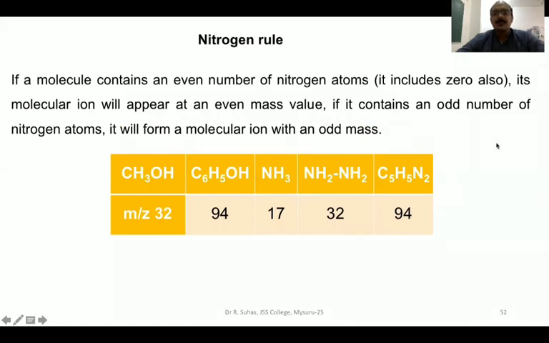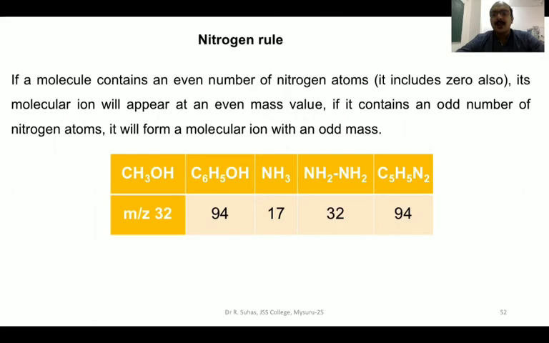The next item that we have to talk about in this module is the nitrogen rule. What is so special about nitrogen? Why do we not have a hydrogen rule, carbon rule, oxygen rule, or phosphorus rule? Why only the nitrogen rule? That we will see now. The nitrogen rule states that if a molecule contains an even number of nitrogen atoms, including 0 also, its molecular ion will appear at an even mass value.